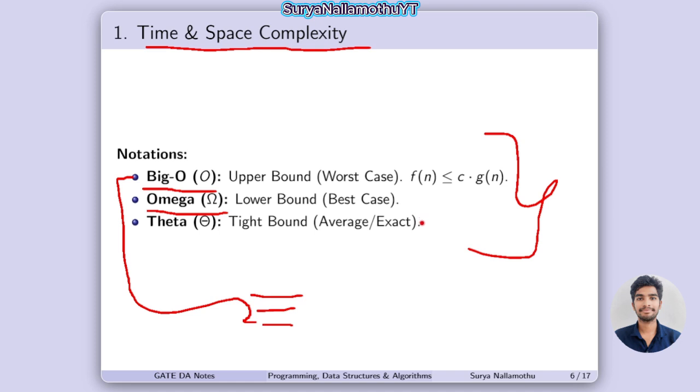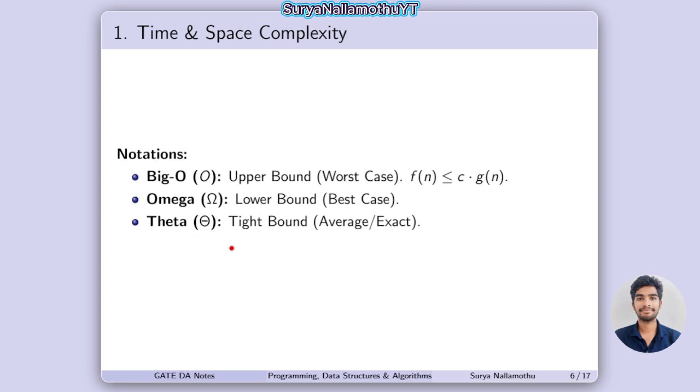The average case is this one, and the omega case is this one. So it will be low to high. You need to remember that as low to high positions. So theta, let me state first that the bounds will be different.